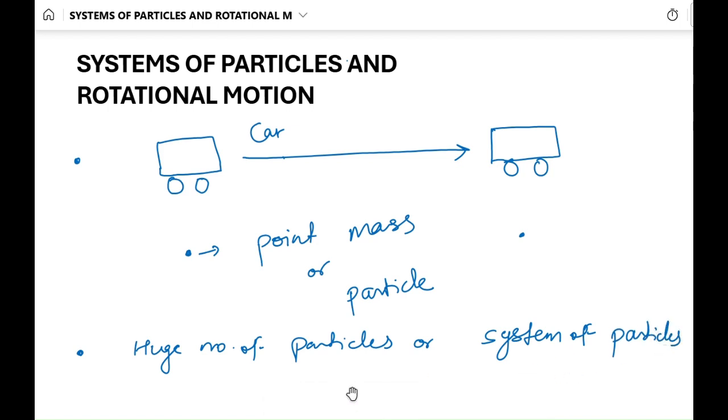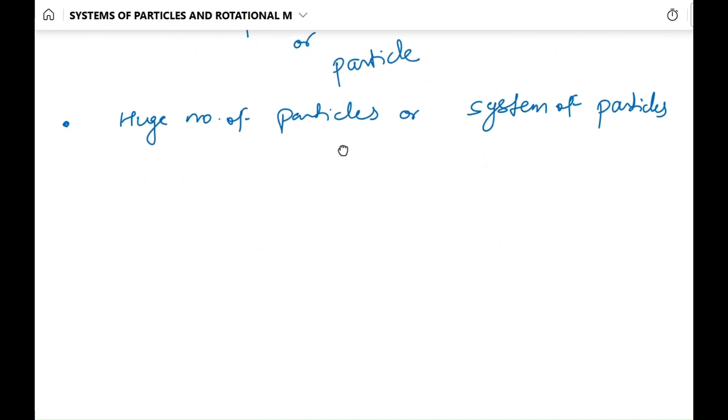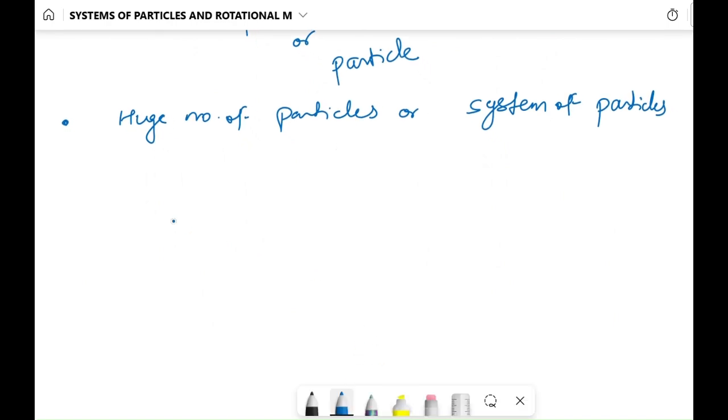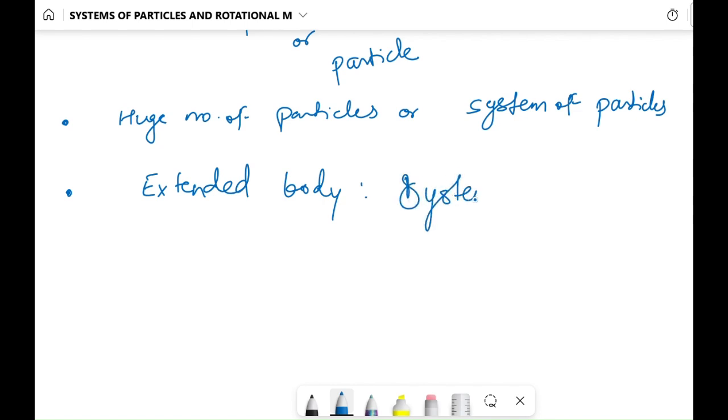So, in general, we can say an extended body is a system of particles. Let me write it here. Extended body is nothing but a system of particles. Now, we are going to study extended bodies, meaning their dynamics.